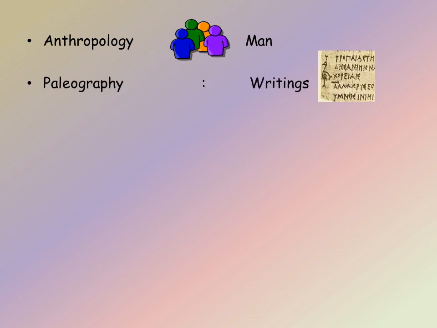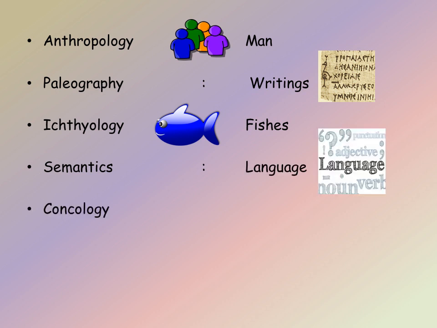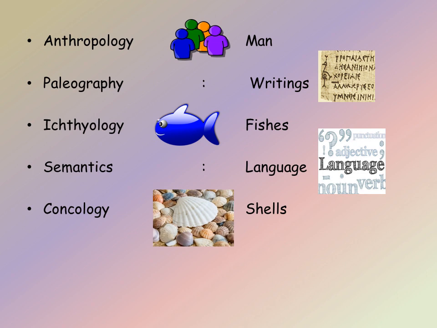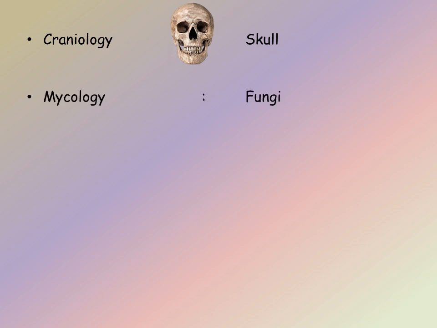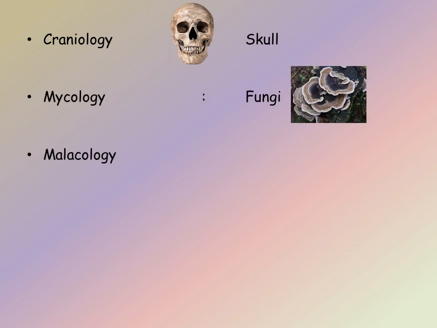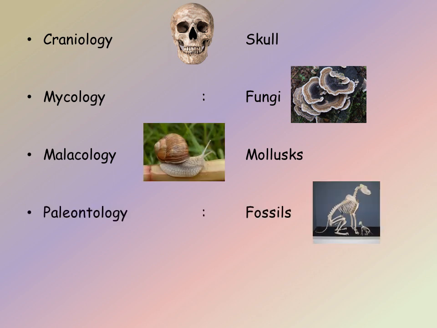The study of man is called anthropology. The study of ancient writings is called paleography. The study of fishes is called ichthyology. The study of language is called semantics. The study of shells is called conchology. The study of blood is called hematology. Craniology is the study of skull. Mycology is the study of fungi. Malacology is the study of mollusks. Paleontology is the study of fossils. Taxonomy is the study of classification.